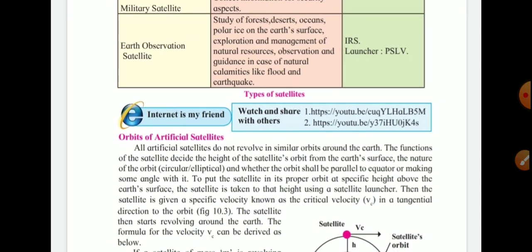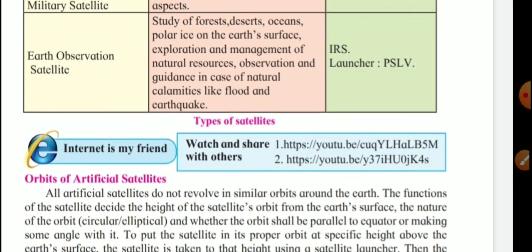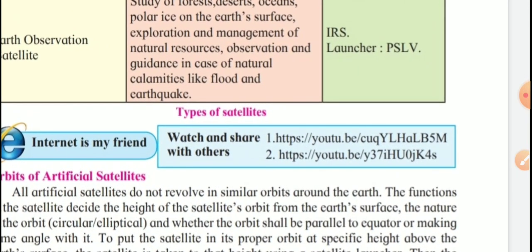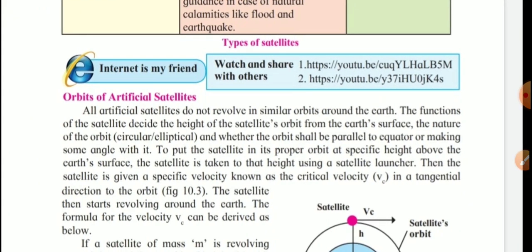Next. Internet is my friend. Watch and share with your friend. Two sites are given here, I think YouTube sites. You visit these sites and collect more information. Next.